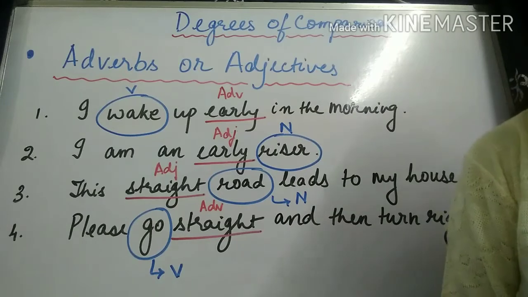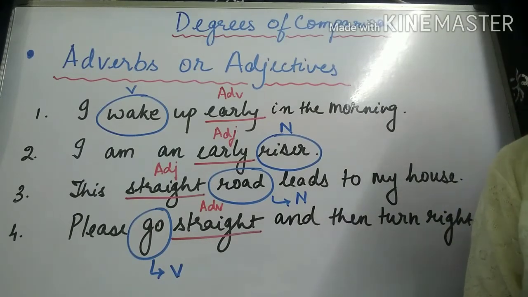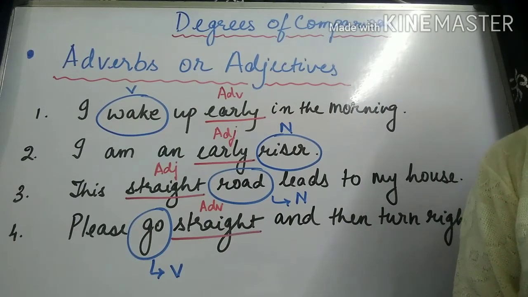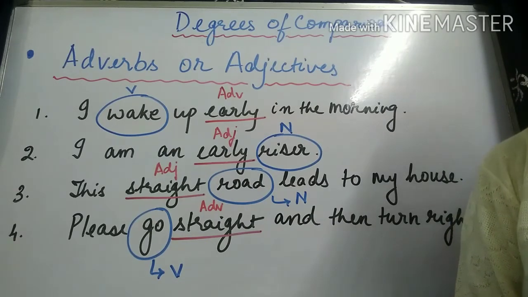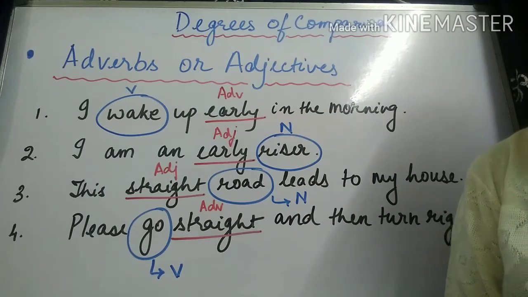Students, I'd like to discuss a few more examples from your textbook from page 129. You will see a few words are given over there which have been used both as adverbs and adjectives. The first word given in the table is daily. Daily is used as an adjective in the sentence, this is my daily routine.